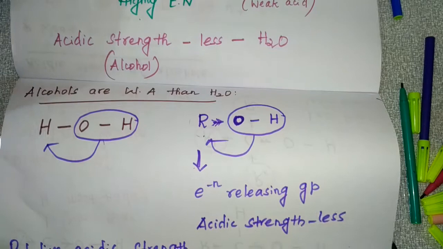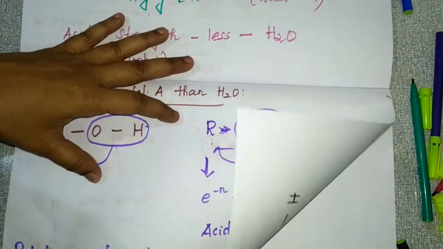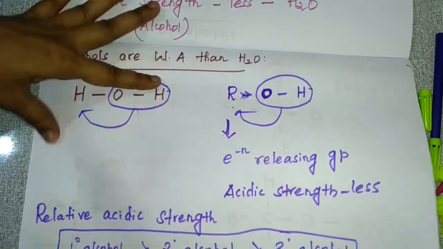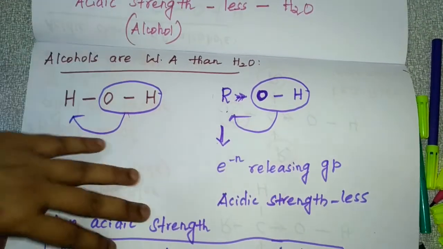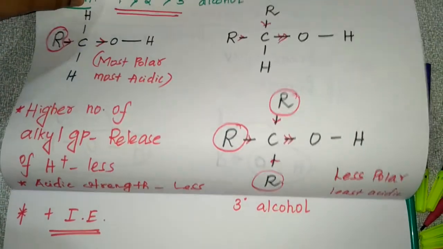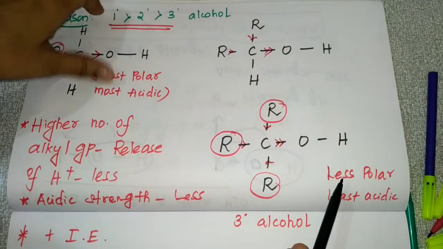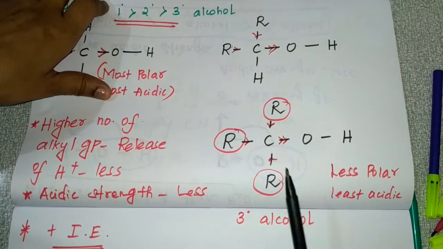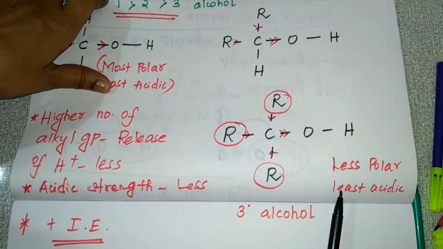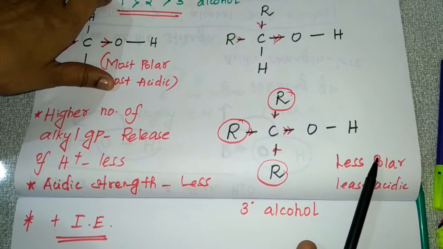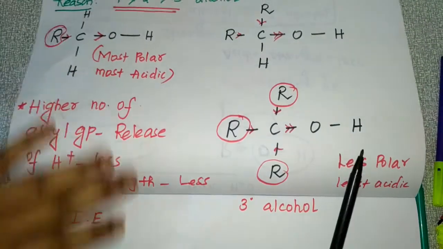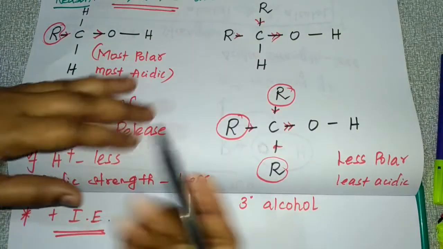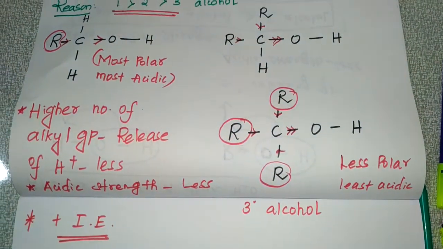And then the third point we learned is relative acidic strength. So why does it follow the order primary alcohol, secondary alcohol and tertiary alcohol? The concept we learned: the higher the number of alkyl groups, the release of H plus will be less because of the plus inductive effect, and acidic strength also will be less. So that is the concept we learned for the relative strength.